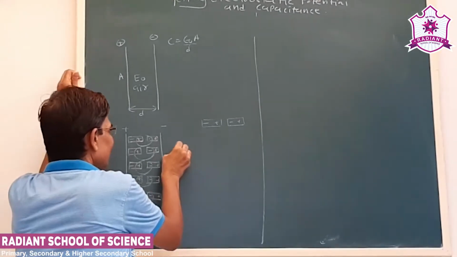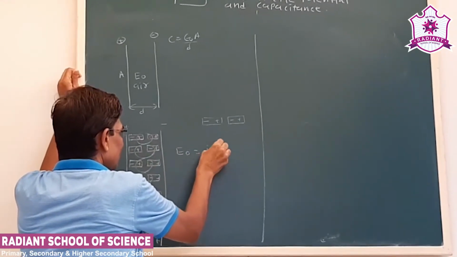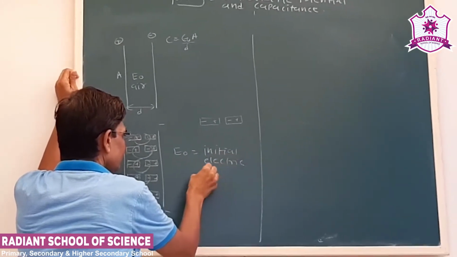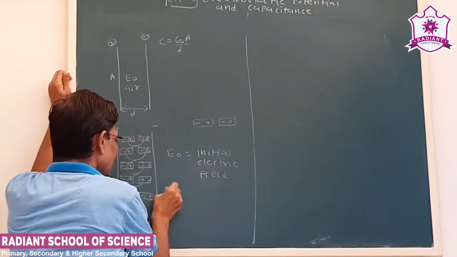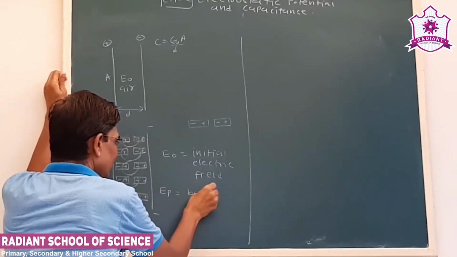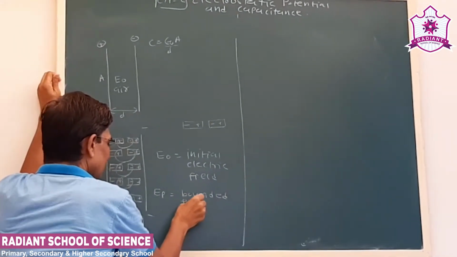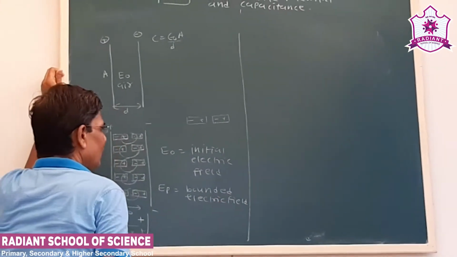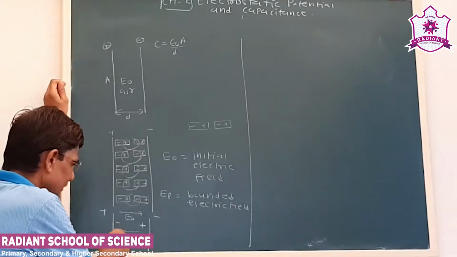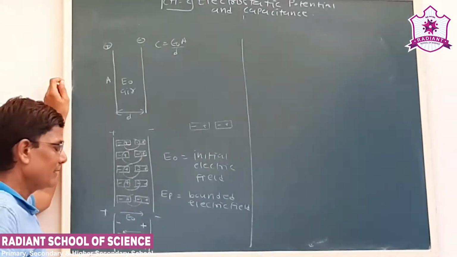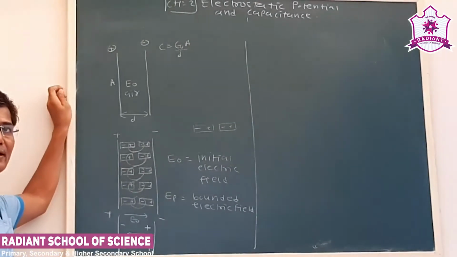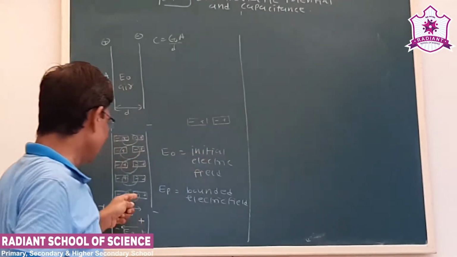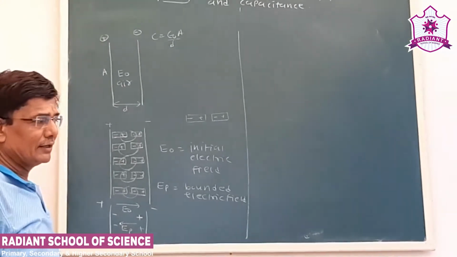Now see what we see here. E0 is the initial electric field. EP is a bounded electric field. But we have seen that the direction of the bounded electric field is in the opposite direction of the initial electric field. So from this we can say these two vector quantities are in the opposite direction.